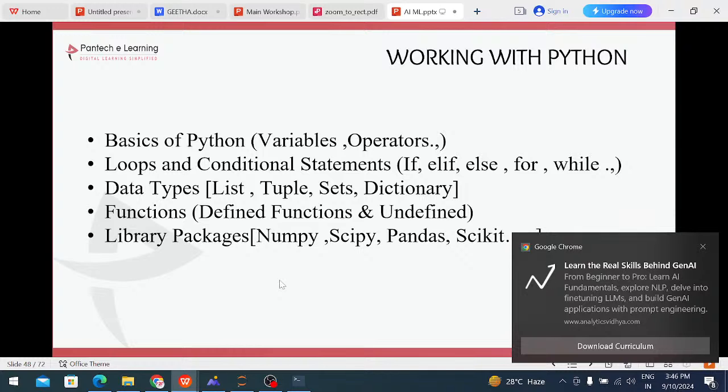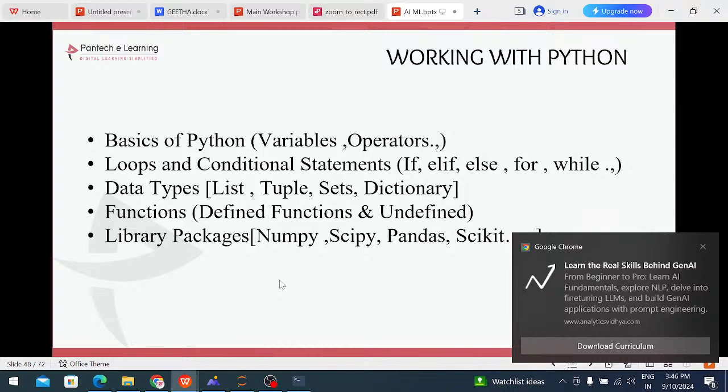And one more main thing is that it is an interpreted language. Interpreted language means line by line execution. For example, C is a compiler programming language. What does compiler programming language mean? Whatever code you write, you write it completely, and it checks whether you followed the syntax or not.